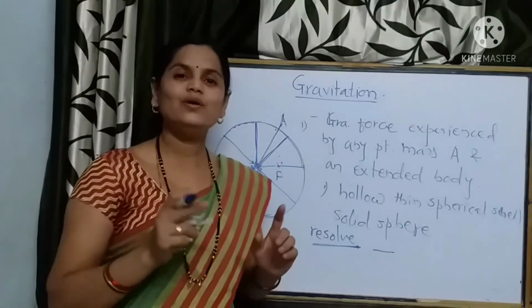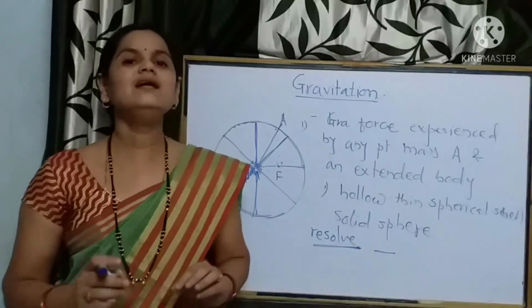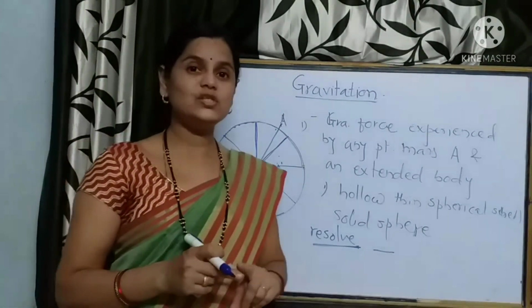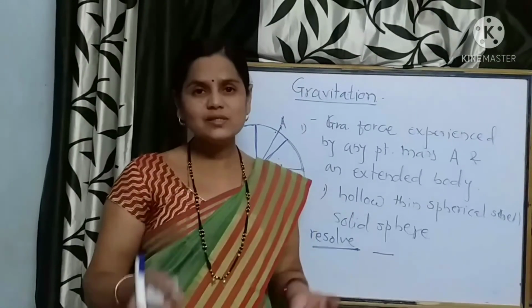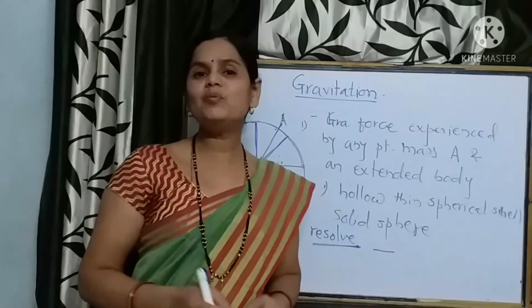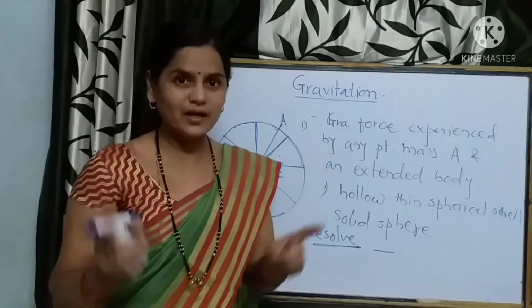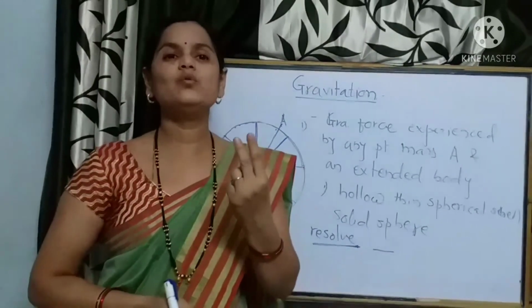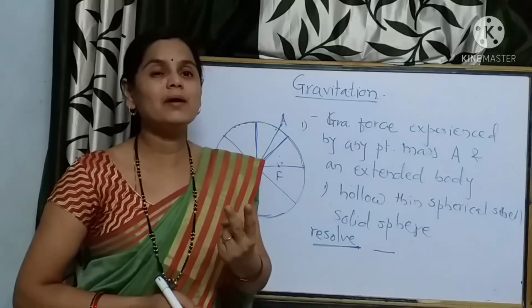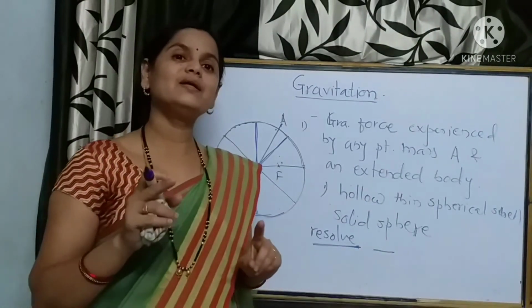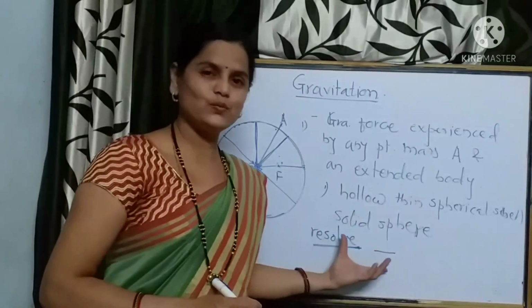This is how we can find the resultant gravitational force acting on a point mass inside the shell and outside the shell. For n particles, it is the vector sum between any two particles which have equal magnitude and opposite direction. Such different aspects regarding the gravitational force we have discussed here.